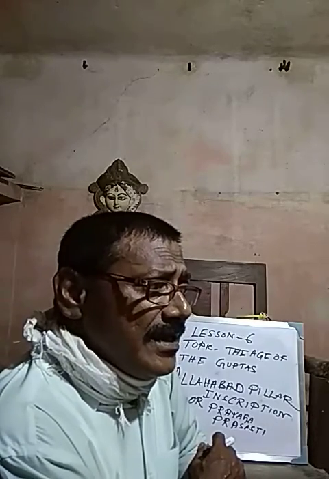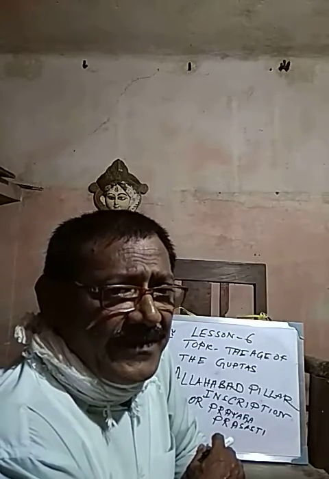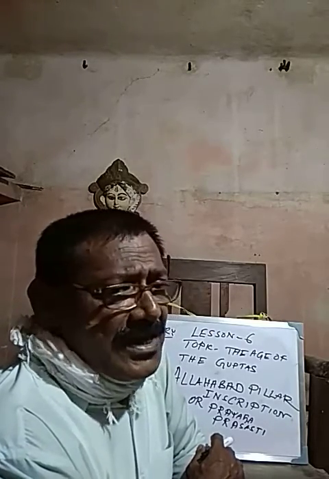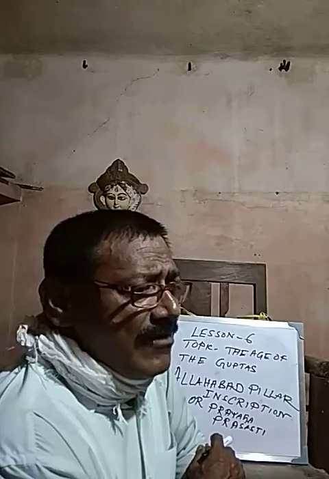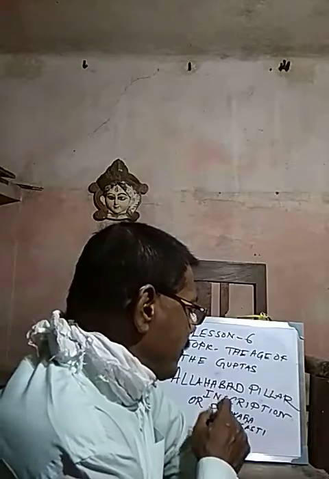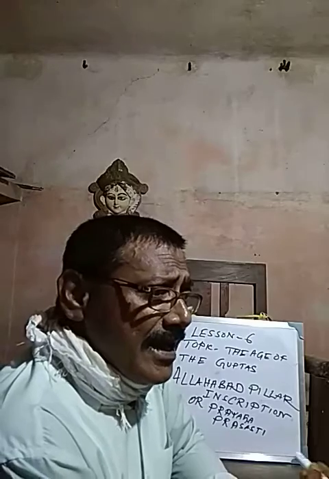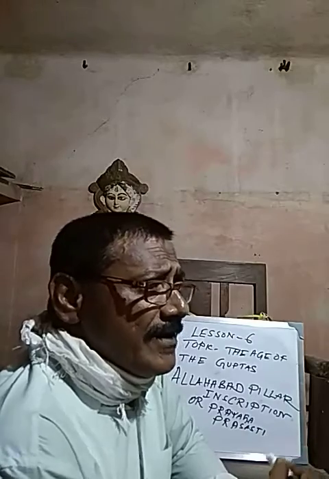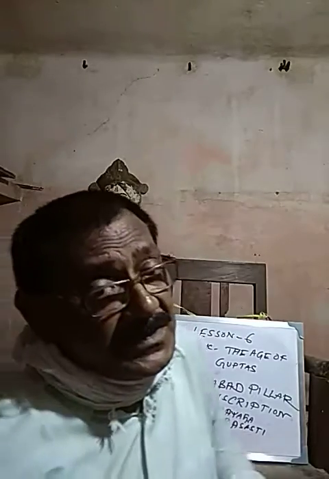And why did he arrange to make such a pillar, the Allahabad pillar inscription, to praise his glory and his achievements? That's why he got it constructed. It was done by his court poet Harisena. It is also known as Prayaga Prasasti. Why? Because it was constructed beside the river Prayaga, in the form of a praise of the rule of Samudragupta and his achievements. That's why it is also known as Prayaga Prasasti.